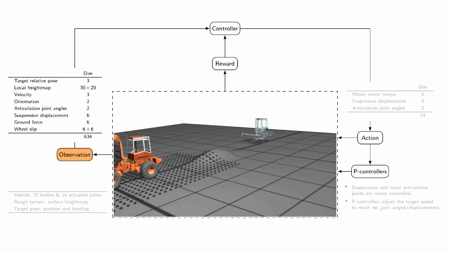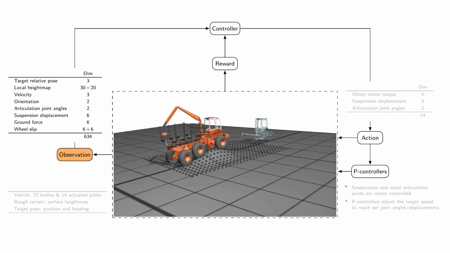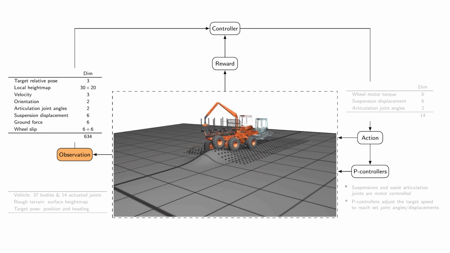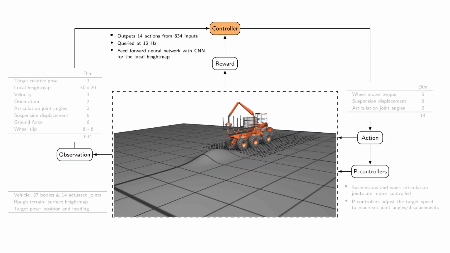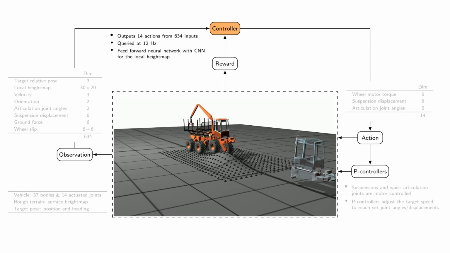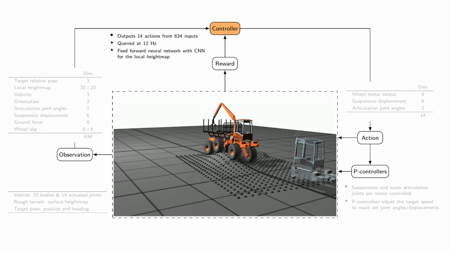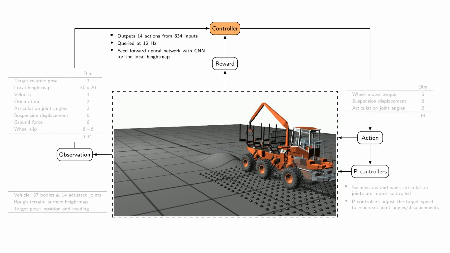The haptic observations include the vertical force acting on the suspensions and the longitudinal and lateral wheel slip. The controller receives perceptual information from a local height map, which, as seen in the video, follows the movement of the vehicle. The controller runs at 12 Hz and the simulation at 60 Hz. Its policy is represented as a multivariate Gaussian, where the means are parametrized using a neural network. The neural network processes the height map using a CNN before concatenation with the other observations. The concatenation passes through a feed-forward network which outputs the action.